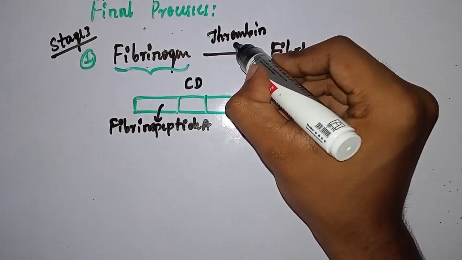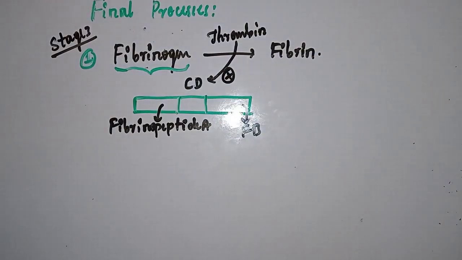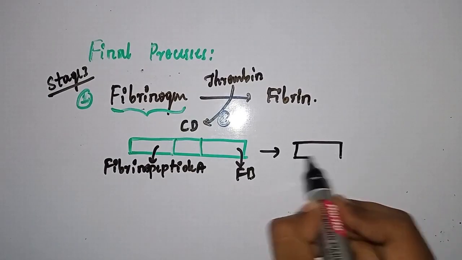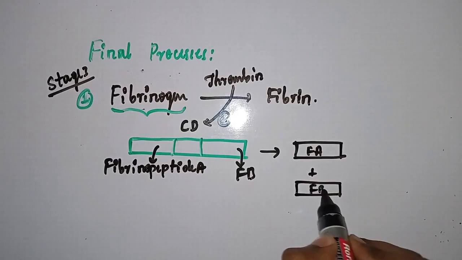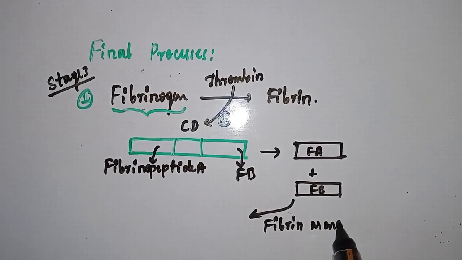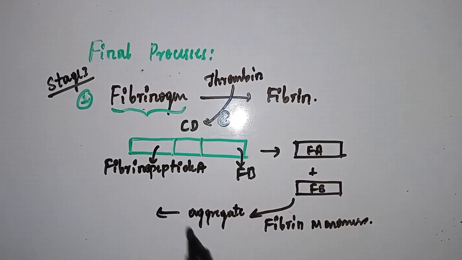What happens is this thrombin attaches to this central domain and cleaves this fibrinogen. This will release fibrinopeptide A plus fibrinopeptide B. So these form fibrin monomers. These fibrin monomers aggregate to form protofibrils, right?